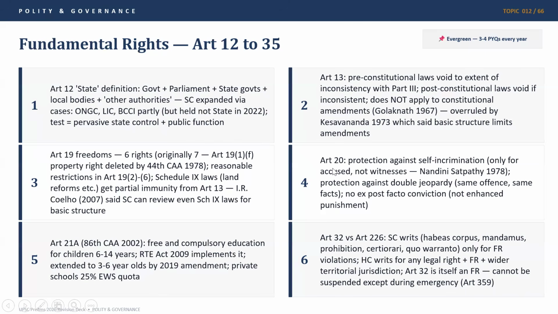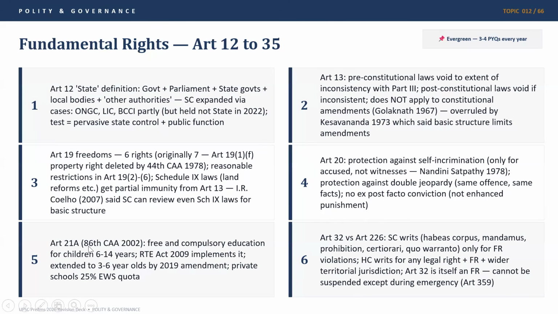Article 20 and 21 are in fact, Article 20 is very interesting. 22 is also very interesting. Article 20 protects against self-incrimination. It is only for the accused and not witnesses, which was stated in the Nandini Satpathy case in 1978. It has various protections. For example, protection against double jeopardy, that is, for the same offense and same facts, you cannot be punished twice, and it leads to no ex post facto conviction, which means you cannot be given enhanced punishment. So Article 20 protects the rights of the accused against double jeopardy and ex post facto conviction.